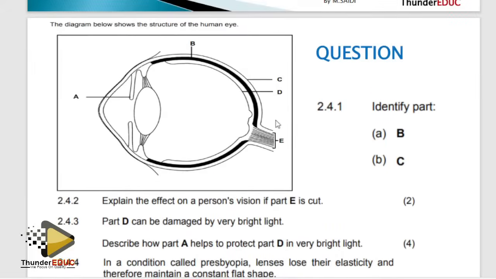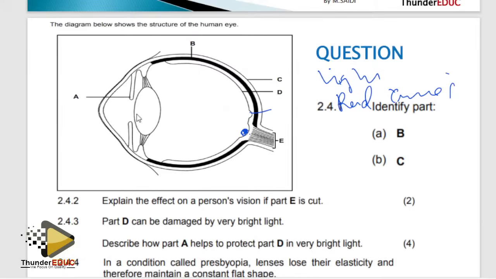Maybe the diagram here. Which part is the yellow spot? The yellow spot is the part where the sharpest image is formed. Now I'm talking about the questions. Why do we have the sharpest image? Because we have the highest concentration of photoreceptors, that is the rods and the cones. Why do we have no image at the blind spot? Because there are no photoreceptors there. And then functions of other parts, I'm just talking about a few things.